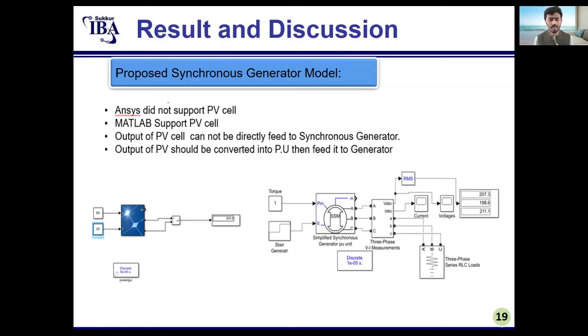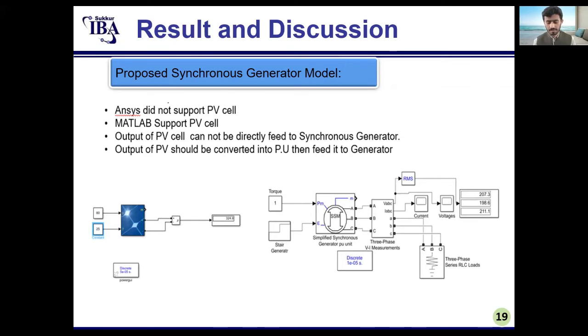In this model, we are trying to excite the synchronous generator from a solar panel. So basically, we first convert the output of the PV panel into a per unit system, and then that per unit value is given to the synchronous generator to excite the field winding.